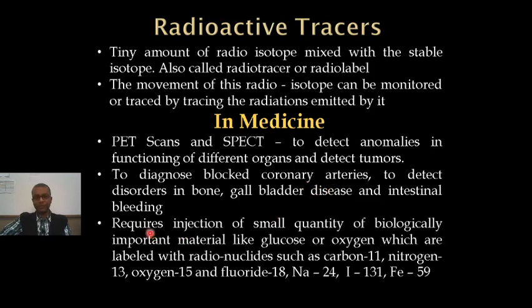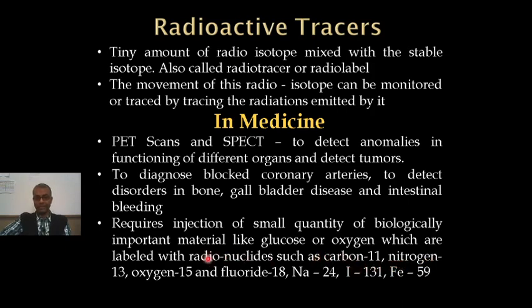So this procedure requires injection of a small quantity of biologically important material like glucose or oxygen, which are labeled with radionuclides, such as carbon 11, nitrogen 13, oxygen 15. These are radioisotopes. Oxygen 16 is a normal isotope. Oxygen 15 is a radioisotope. Similarly, nitrogen 14 is the stable isotope of nitrogen. This is nitrogen 13.